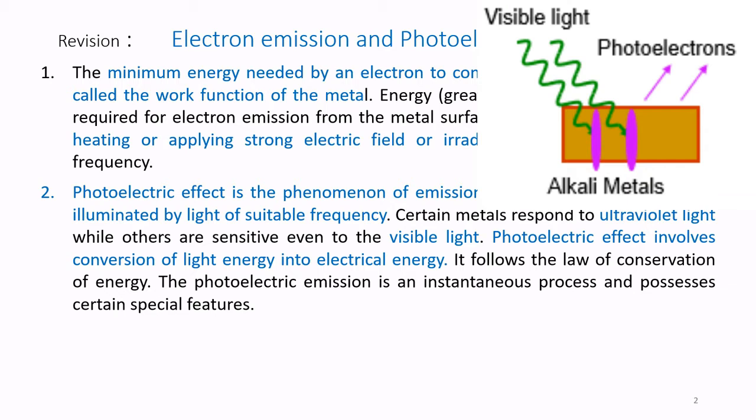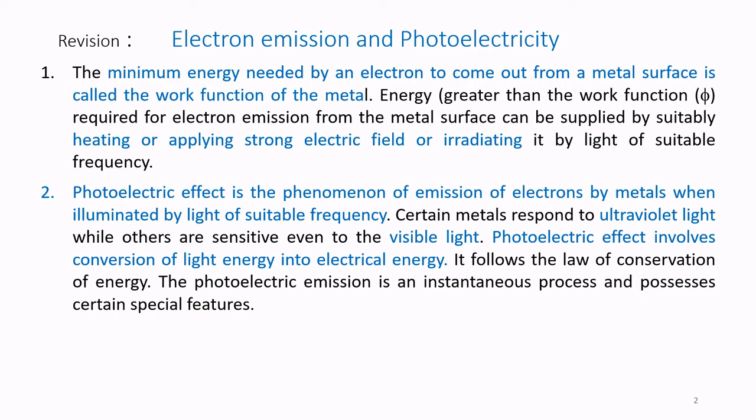The photoelectric effect is the phenomenon of emission of electrons by metals when illuminated by light of suitable frequency. That is, suitable frequency is required for electrons to gain energy and come out of the material.